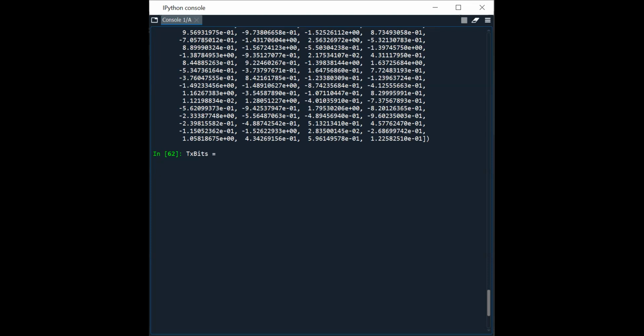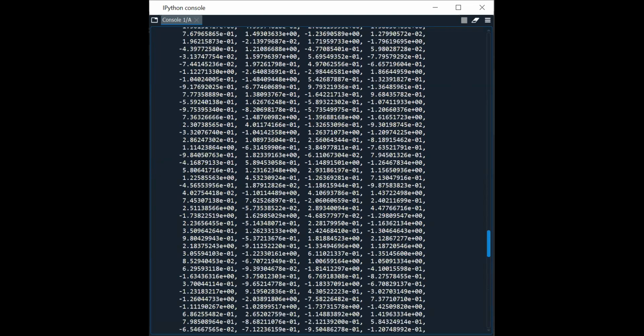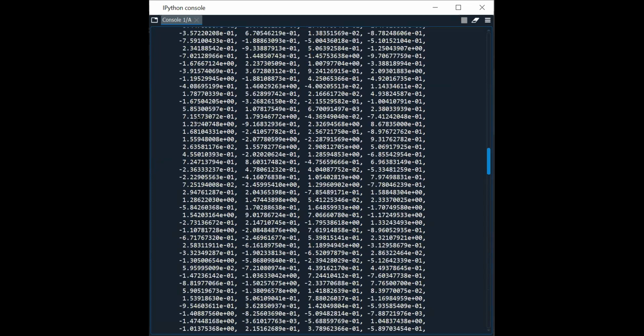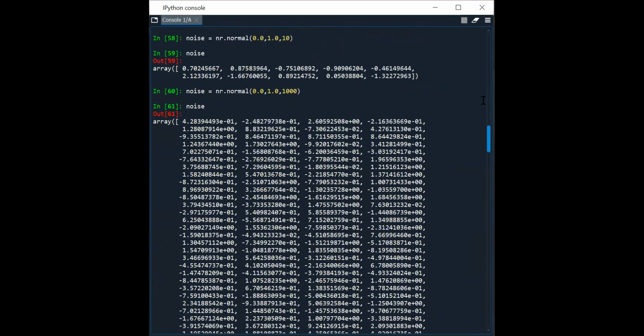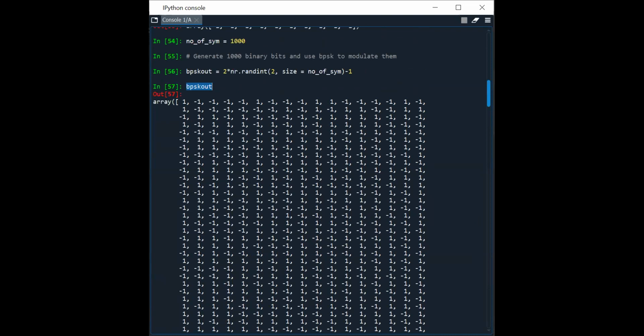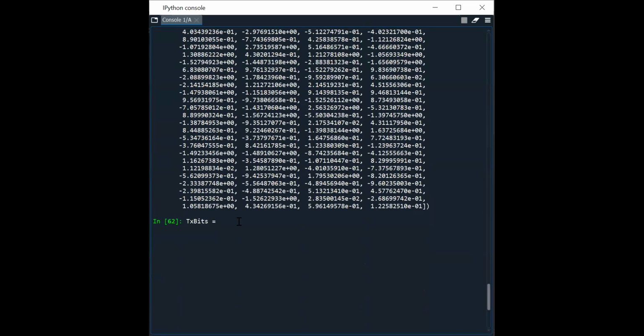Now tell me this transmitted bits. I'm writing transmitted bits. It is equal to what? Which bits are we transmitting actually? We are transmitting the BPSK output. So I am writing transmitted bits is equal to BPSK out. I am just assigning it to another variable for understanding. So transmitted bits is nothing but +1 and -1. Now, what will be the received bits? I'm considering an ideal channel.